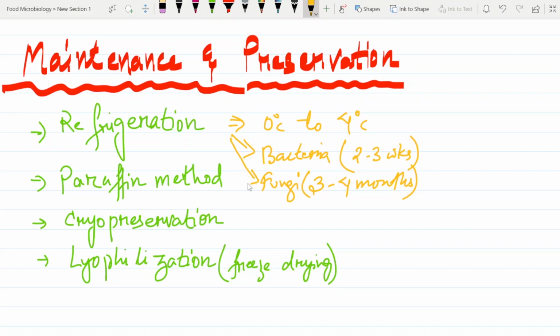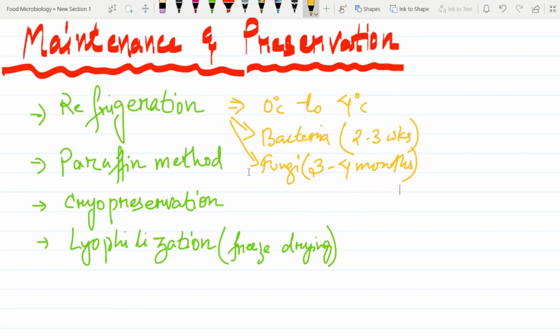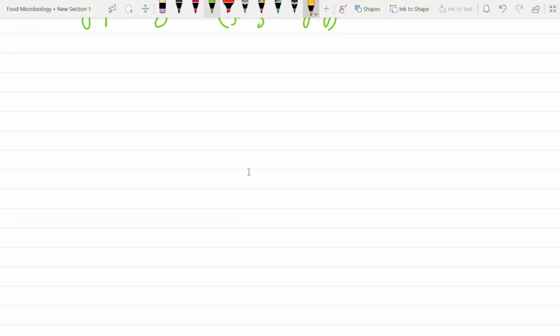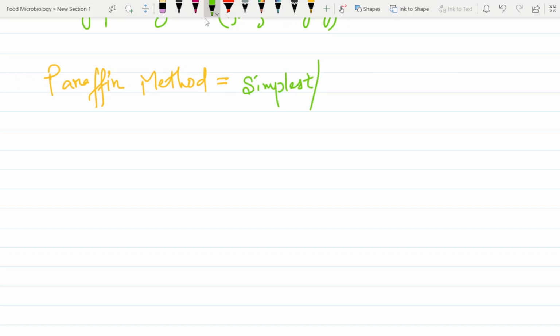Okay, so we will go with the next method, that is the paraffin method. This paraffin method is actually the simplest and economical at the same time.